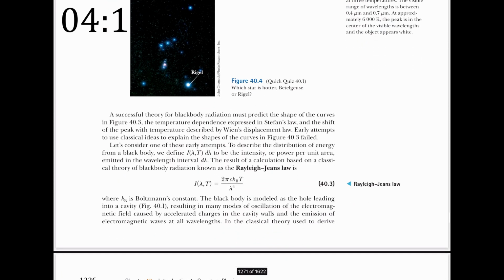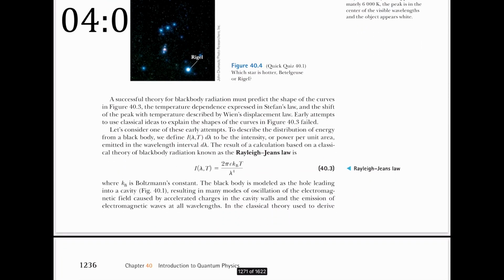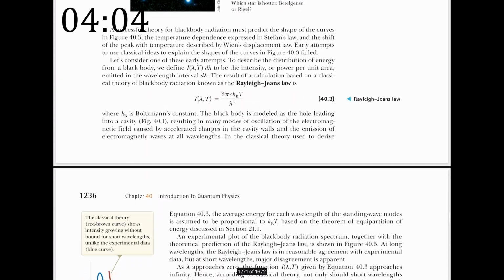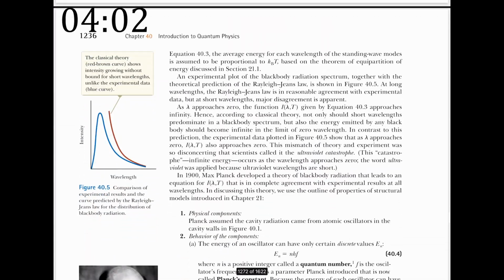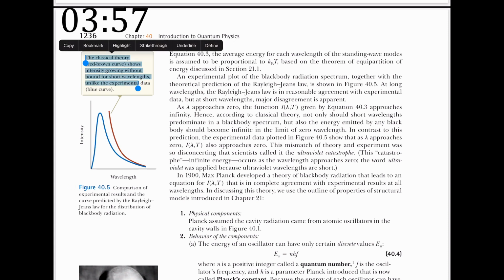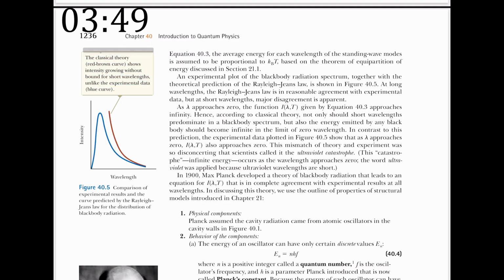Wien's. Okay. We have something else here, the Rayleigh-Jeans law. I remember the name Rayleigh from the optics section, but I'm not going to spend too much time on that. It looks like we have a similar graph to the one I saw on the previous page. The classical theory, the red-brown curve, shows intensity growing without bound for short wavelengths, unlike the experimental data, the blue curve.